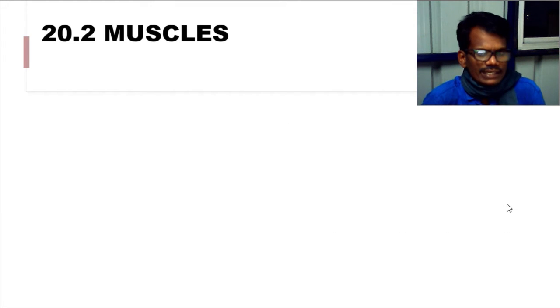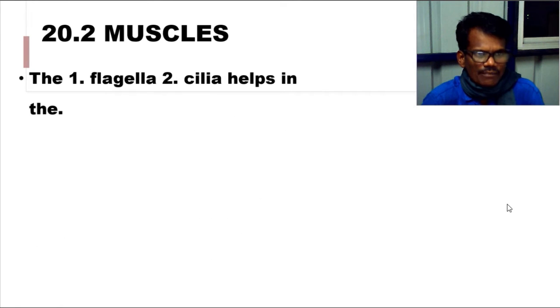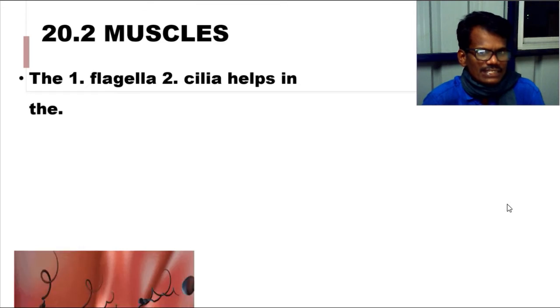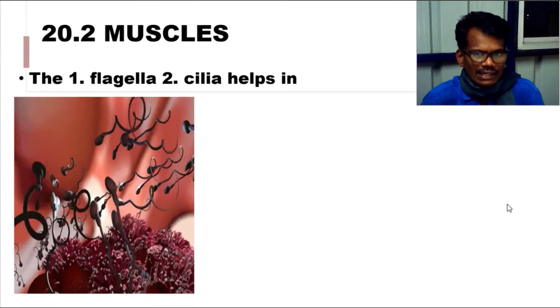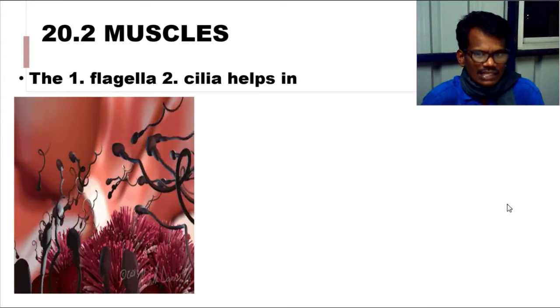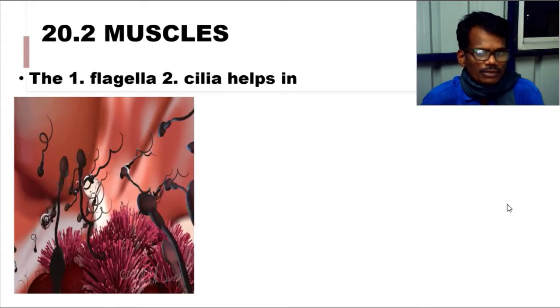So we are going to see muscles here. Before that, some other structures need to be seen. The first one is flagella. Flagella and cilia are both helpful for locomotion. Where flagella is used, we will see first. In sperms, the tail filament acts as the flagellum, which helps the sperm to move.